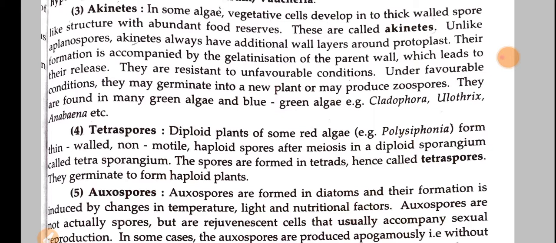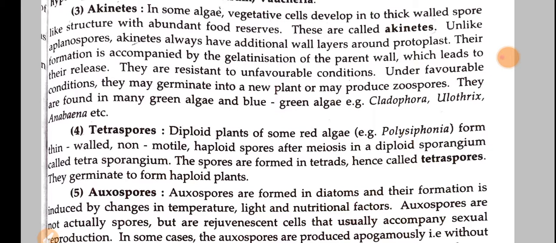So these akinetes, if you compare with aplanospores, have additional wall layers around their protoplast. Their formation is accompanied by the gelatinization of the parent wall, which leads to their release.